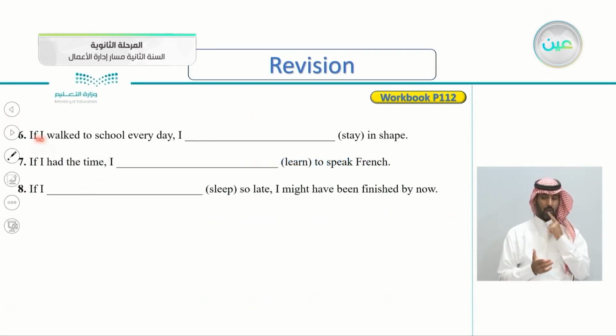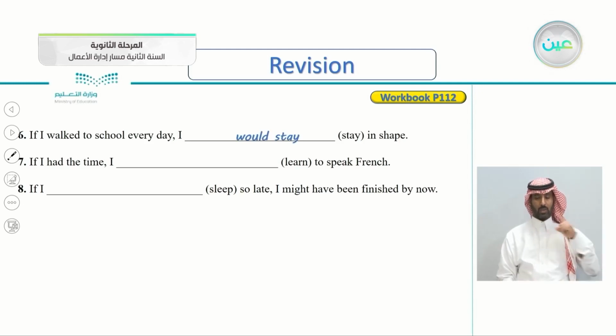Number 6, if I walked to school every day, if I walked, past tense, I stay in shape. So, if I walked to school every day, this is a present hypothetical. So, I would stay in shape, or you can answer with might. Maybe I might stay in shape. If I walked to school every day, I would stay in shape.